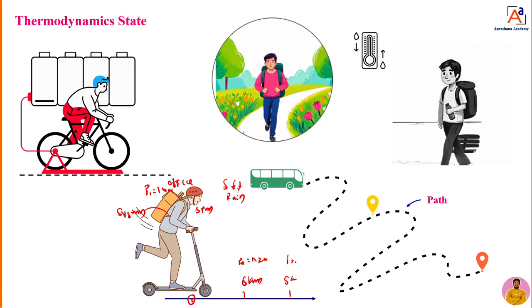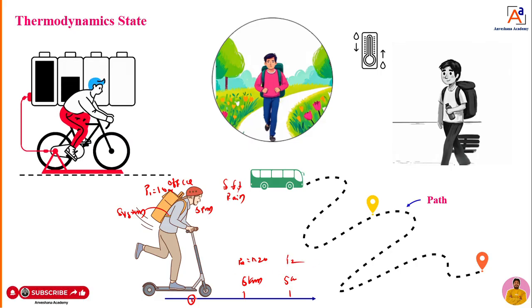Again he will cross another 5 kilometers. Again the pressure is changed. That means at a unique condition, state is nothing but what? It will tell us about the unique condition of the system. At the initial point, what is the condition of the system, or the condition of the body? I can tell that condition of the body with the help of some properties. Those properties are pressure, temperature, or volume. Others you can take, but here I am taking pressure.